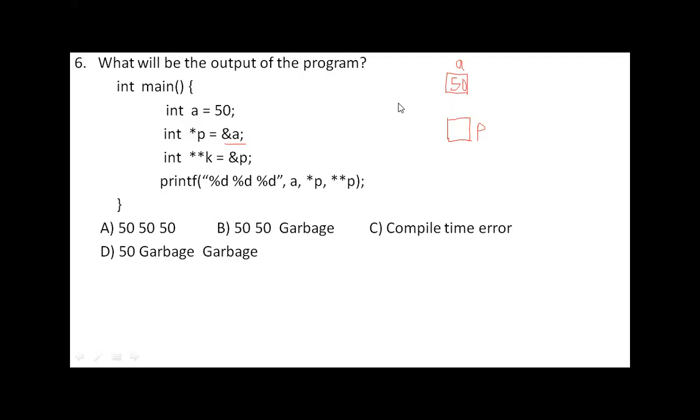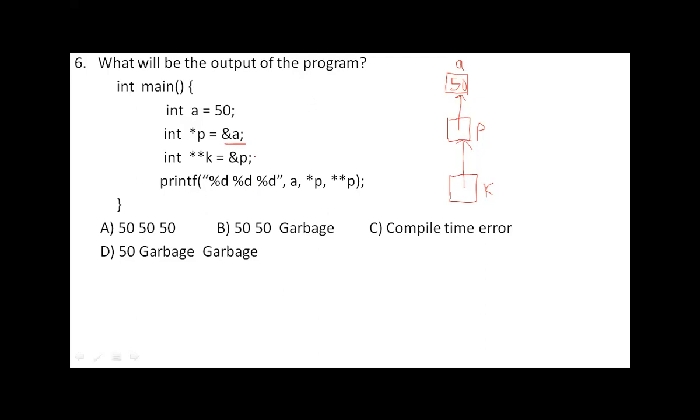Shashikant has given answer B. So the address of A, nothing but we can say that P is pointing to this variable A. Then we have another variable which is a double pointer, that means it is storing the address of a pointer. Assume this is the double pointer K, which stores the address of P. We can say that K is pointing to this P. So this is how the memory diagram looks.